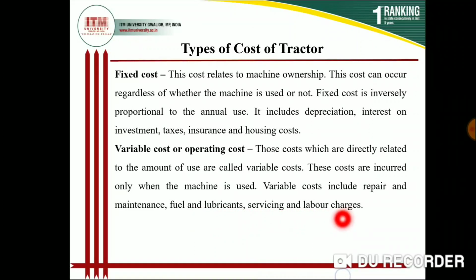Servicing and labor charges: if the tractor is not operating, then why would you give labor charges? If your tractor is in working condition or works on some farmer's land, then you have to pay the operator cost or labor cost. So these are those costs which are paid by you only if you operate or use the machine or tool.